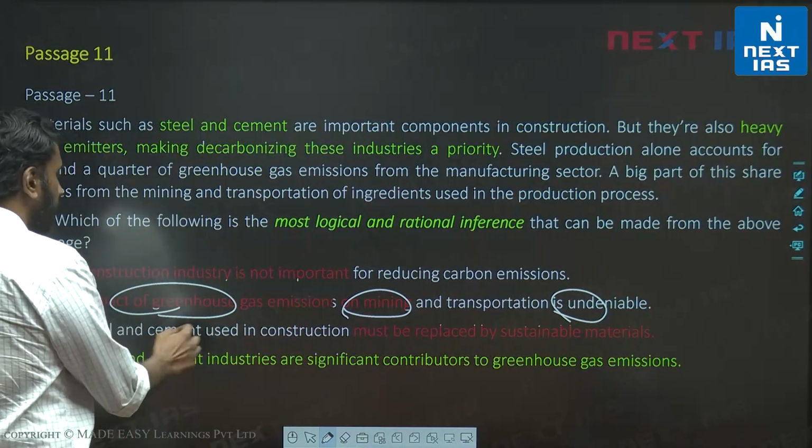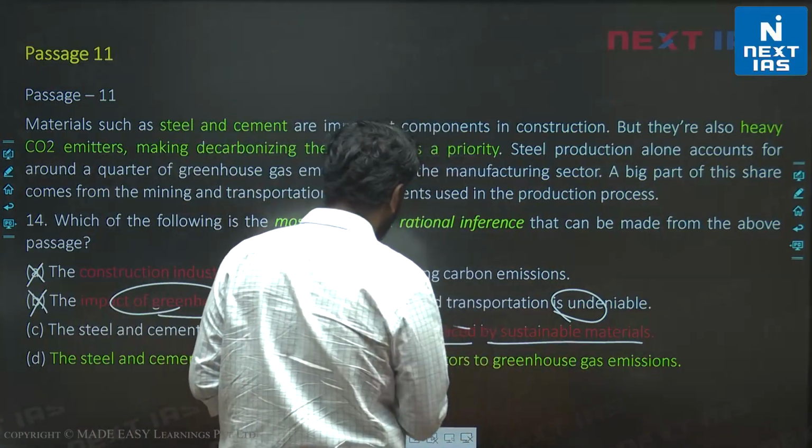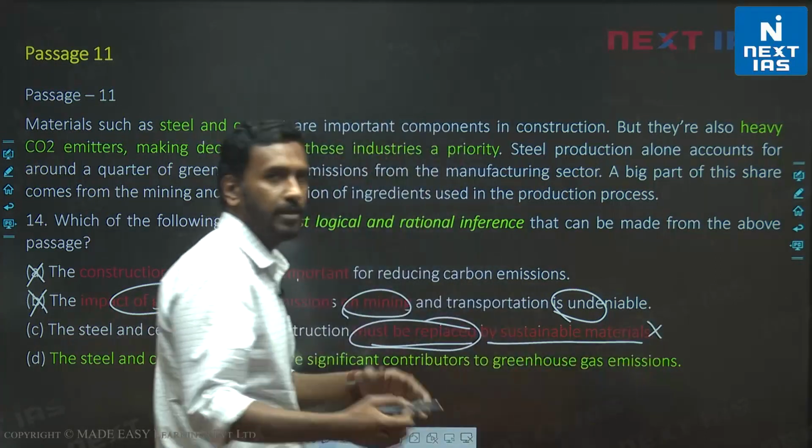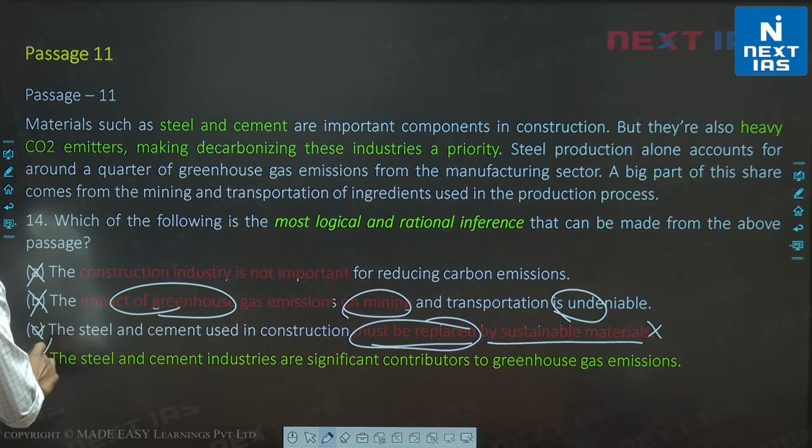Let's look at C. The steel and cement used in construction must be replaced by sustainable materials. Must be replaced. Is it replaceable or not? Not discussed in the passage. Do I know if it can be fully replaced? Unknown. C is invalid. D is the only correct choice.